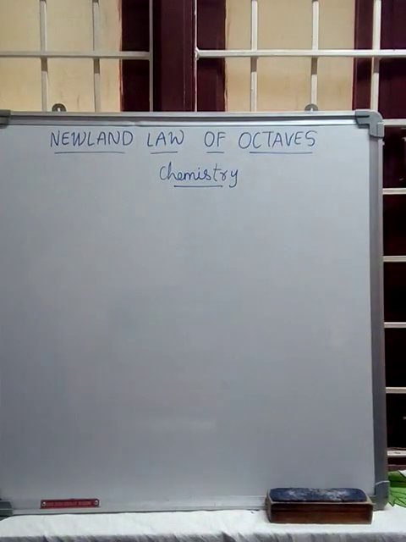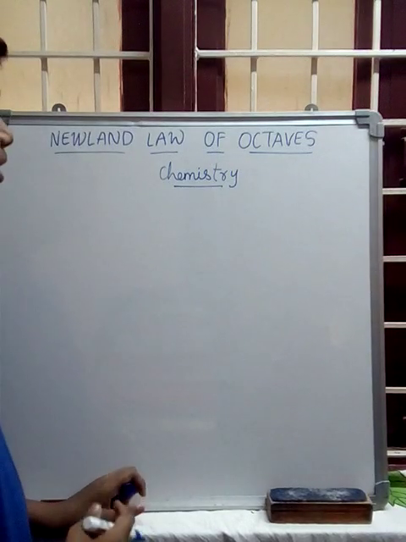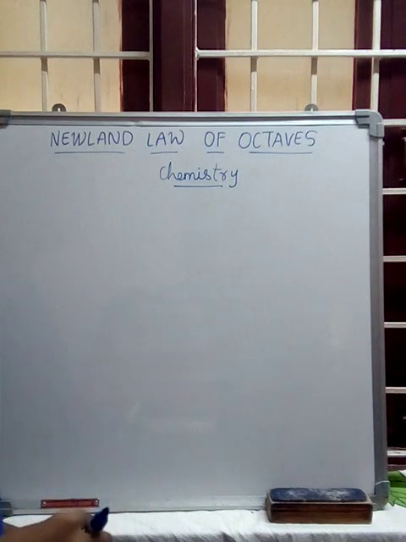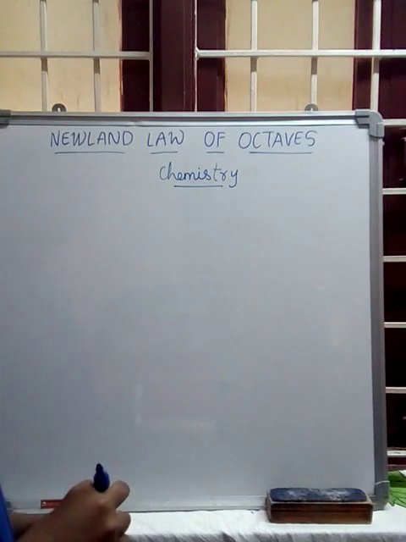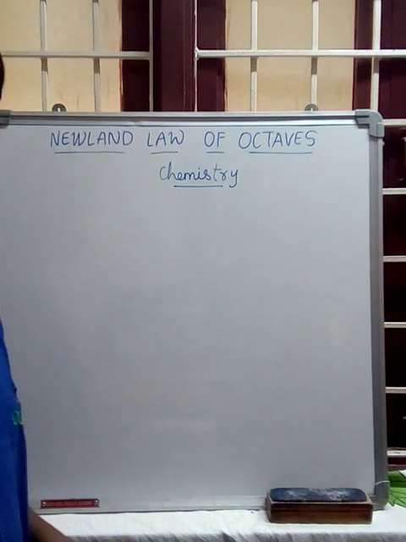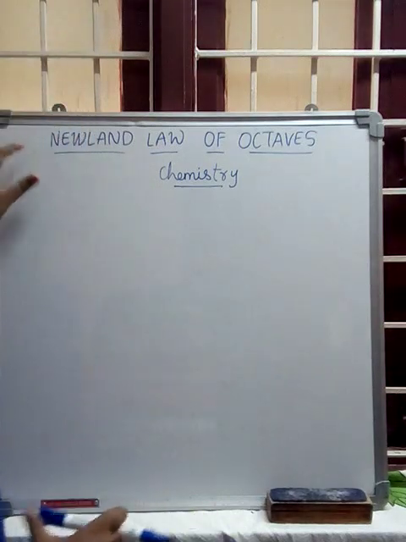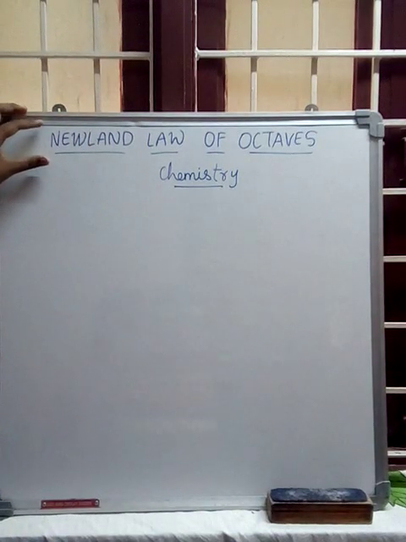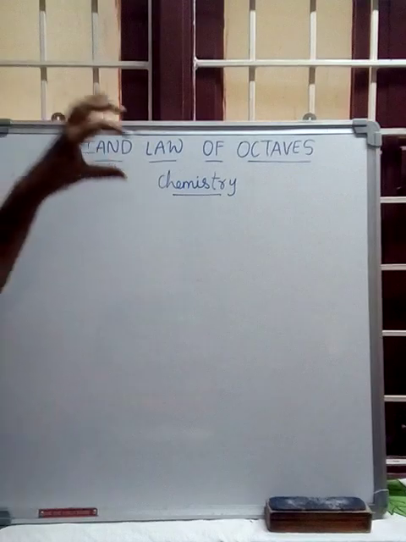Hello everybody. Today I am going to explain Newland's law of octaves in the chemistry subject. In the previous video we discussed Dobereiner's triads. A triad means a group of three elements. Now, from the given title, we have to know some of the basics here.